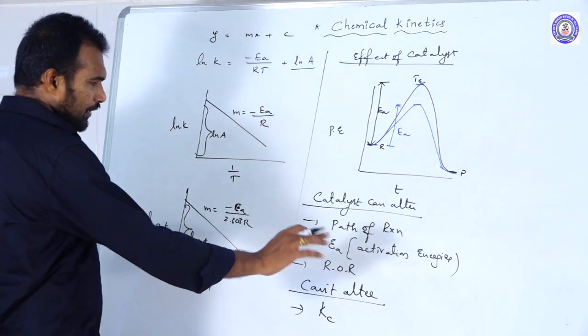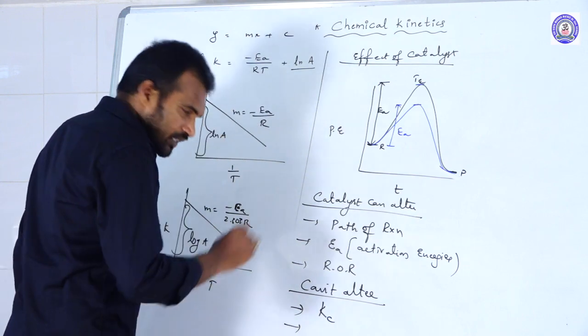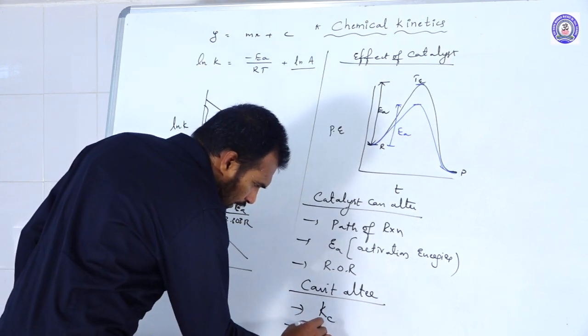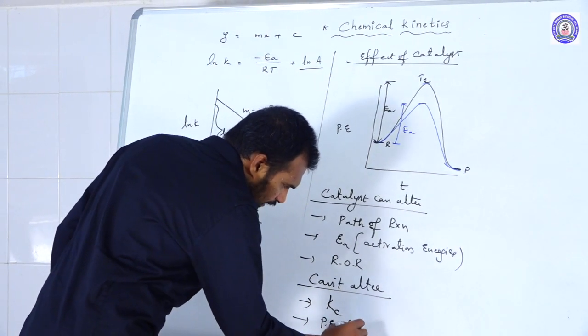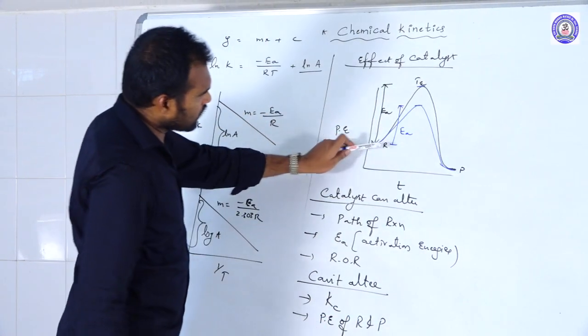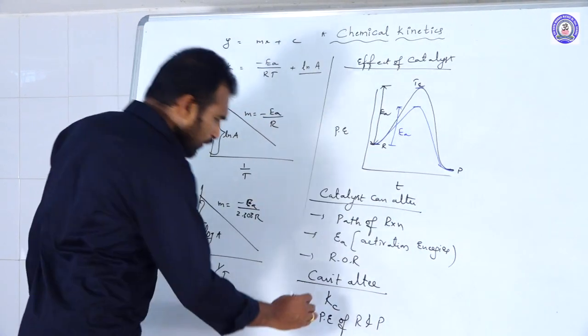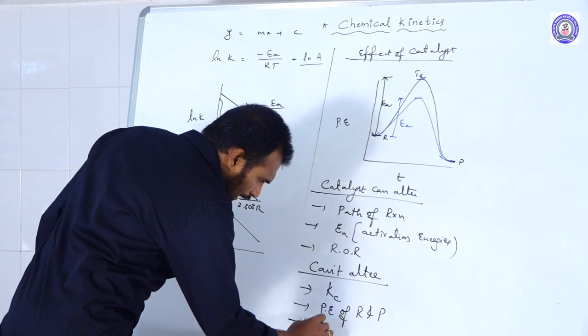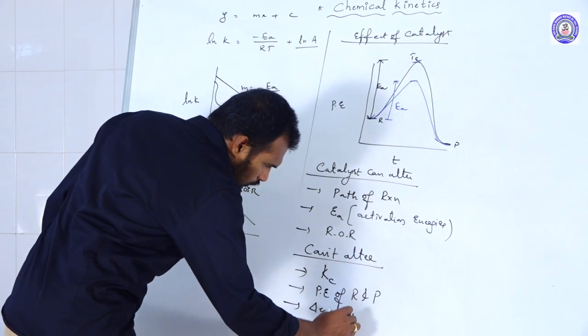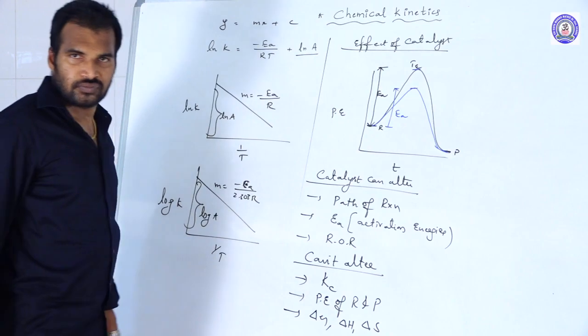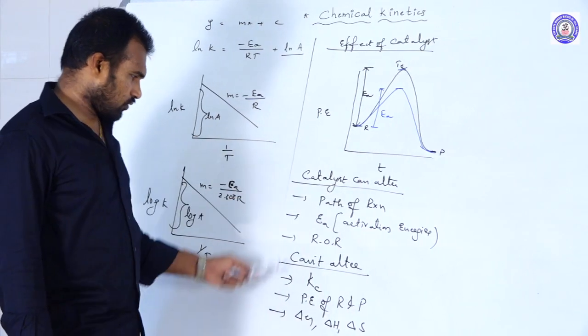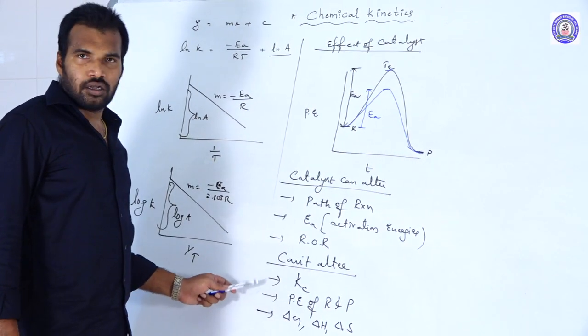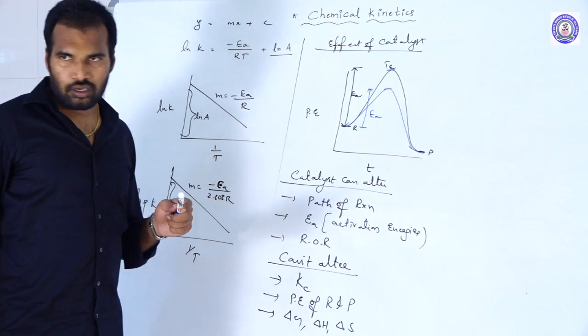So it cannot alter the Kc value. It cannot alter the potential energies of reactants and products, which remain the same, and it cannot alter the del G, del H, and del S values. So these are the values that a catalyst cannot alter.